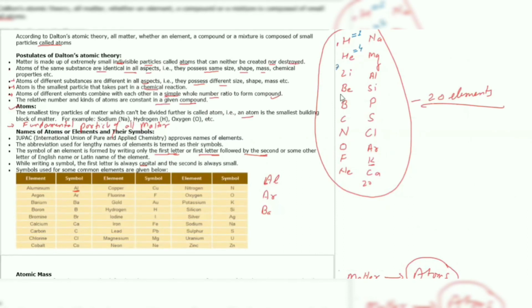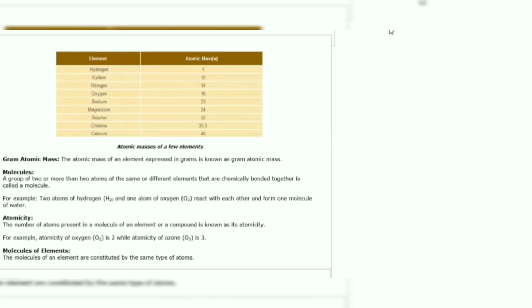Lithium, 7. Beryllium is 9. Boron, 11. Carbon, 12. Nitrogen, 14. Oxygen, 16. Fluorine, 19. Sodium, very important, 23. Magnesium, 24. Aluminium.